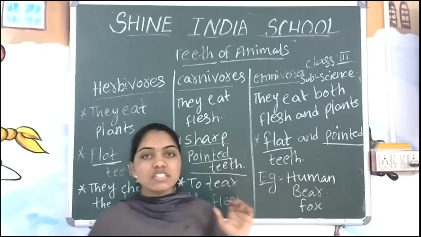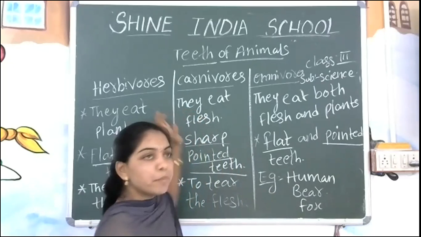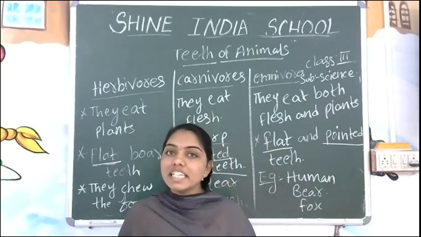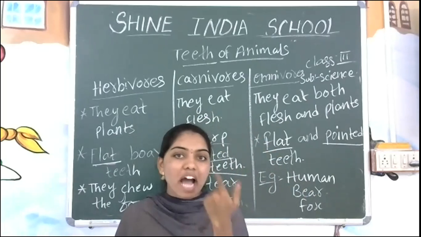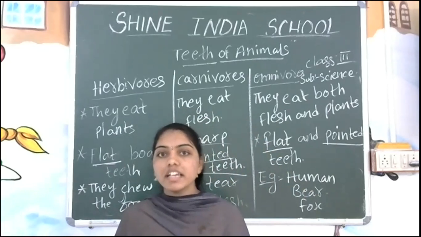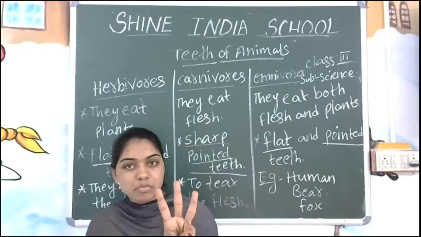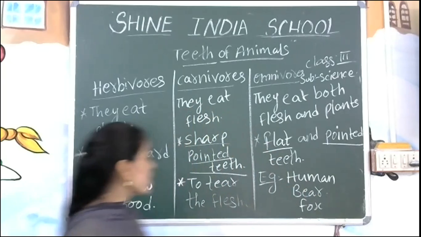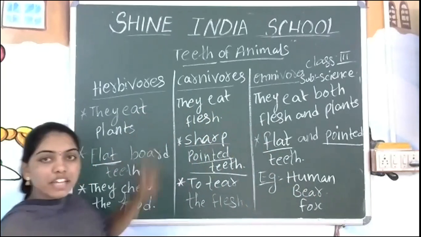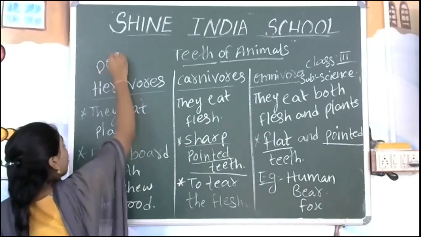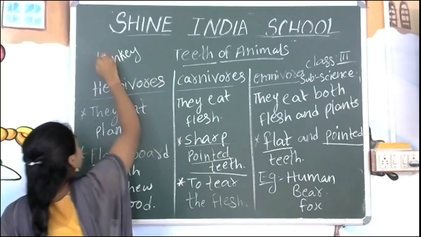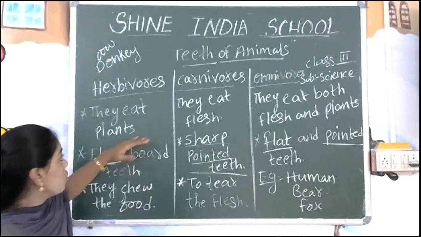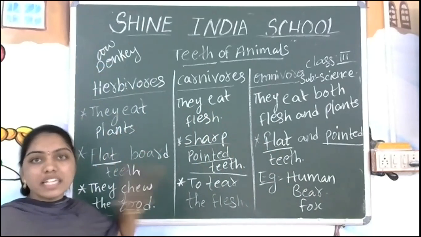Now you have seen the different animals like herbivores, carnivores, and omnivores. What we have learned is only about the teeth of animals, what type of teeth are there. There are 3 types of animals as well as 3 kinds of teeth. What is the first one here? Herbivorous animal. Can you tell me an example? Donkey, cow. These are the different examples you can see. What are they going to eat? They are going to eat plants.